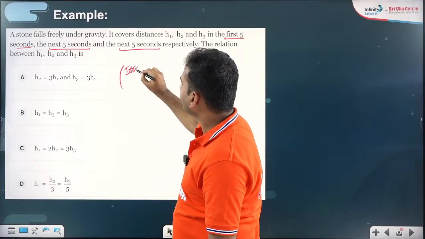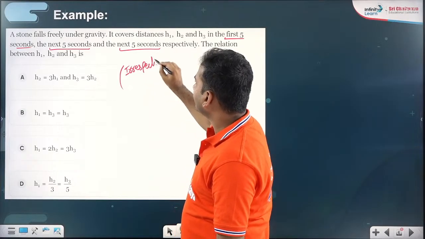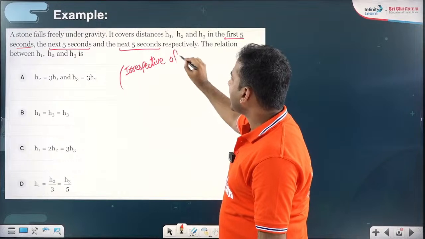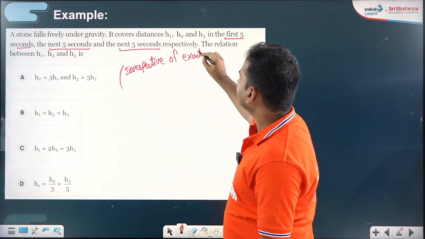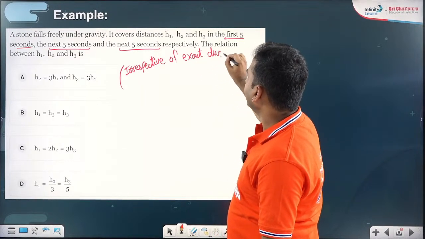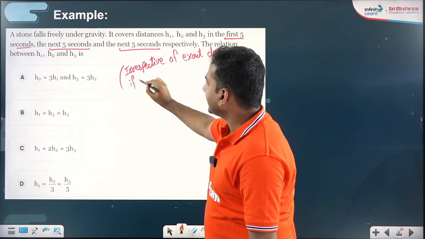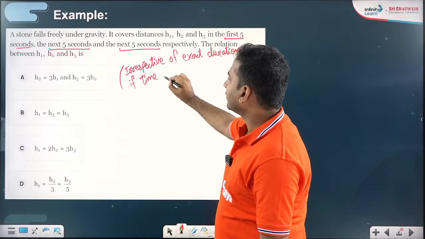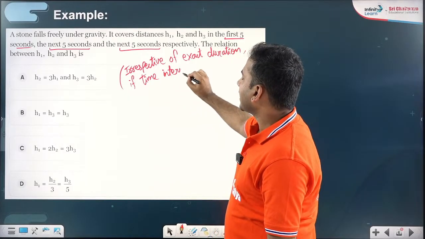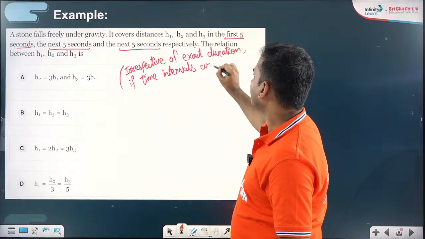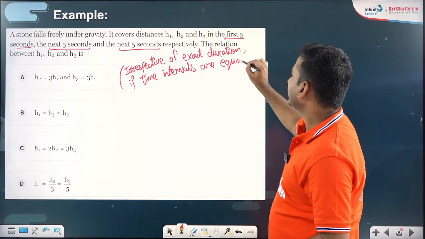Irrespective of exact duration, if time intervals are equal, then what we can say here?